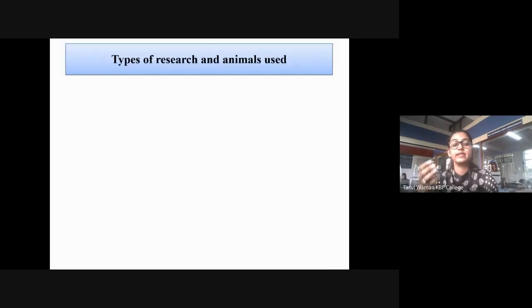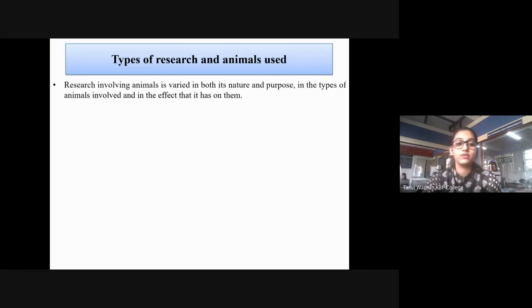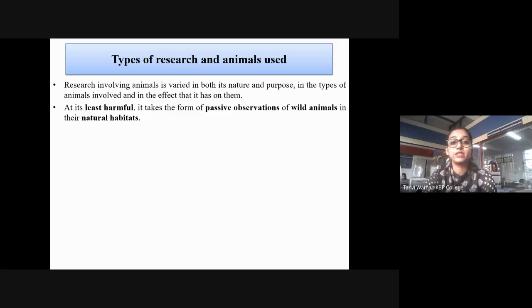Now, next thing is types of research on animals that are used. We all are very aware about it, but just as an introduction to the subtopic, I have put this. Okay. Research involving animals is varied in both its nature and purpose, in the types of animals involved and in the effect that it has on them. Okay, so the animal used depends on the type of research, and we observe the kind of effect it has on them. Like at its least harmful, what is the least harmful research?